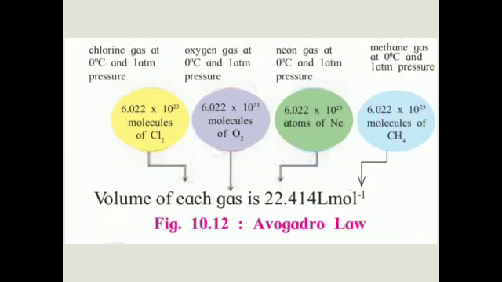See, there are 4 types of gases: chlorine, oxygen, neon and methane molecule.